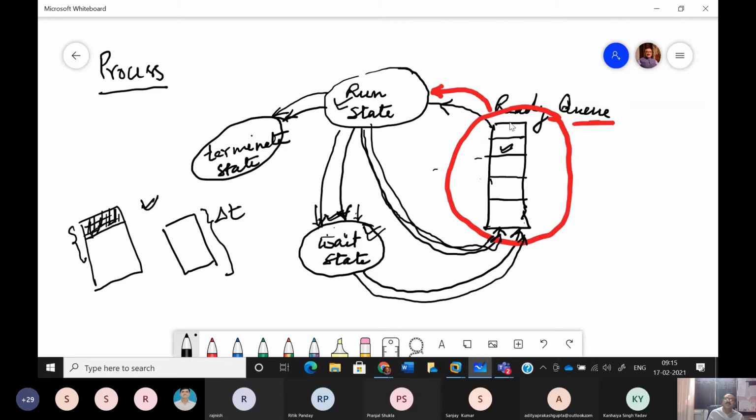So when a process leaves the ready queue, it moves to run state. From there, it has the possibility of switching directly to the ready queue once again, or switching to the wait state from the run state and then going to the ready queue, or moving from run state to terminate state. Once it goes to the terminate state, the process result is shown on the corresponding screen, the job of that process is over, and it is discarded from memory. In this way, every process gets its turn.